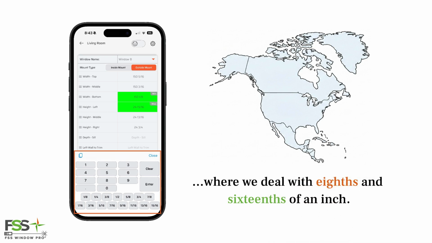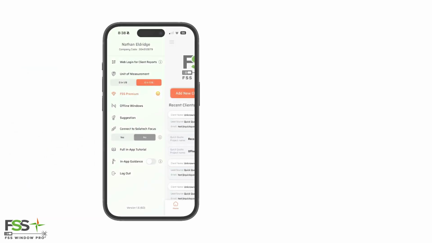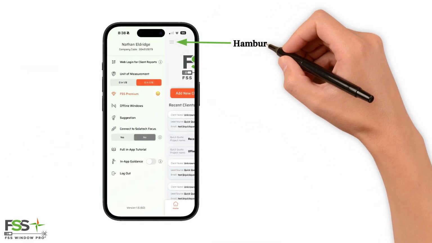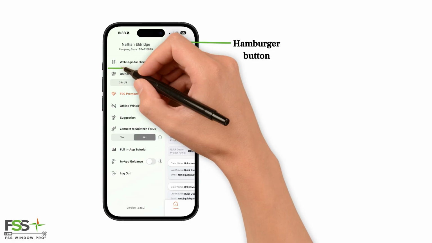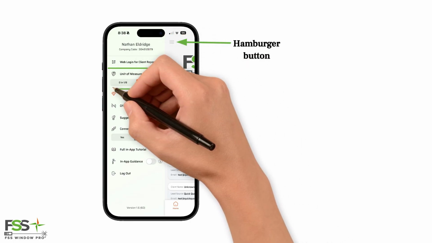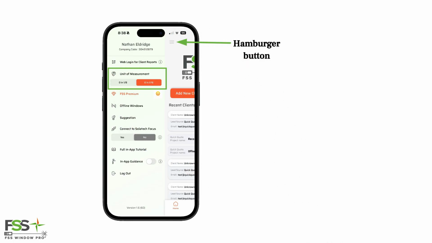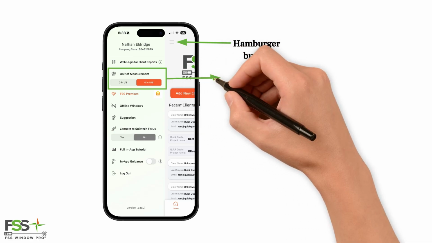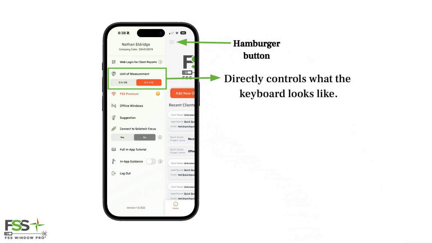Before we jump into it, just a quick reminder. If you go into the left menu, the hamburger button on the home screen, you'll see a setting where you can choose whether you're working in 1/8 or 1/16 of an inch. That selection directly controls what the keyboard looks like.